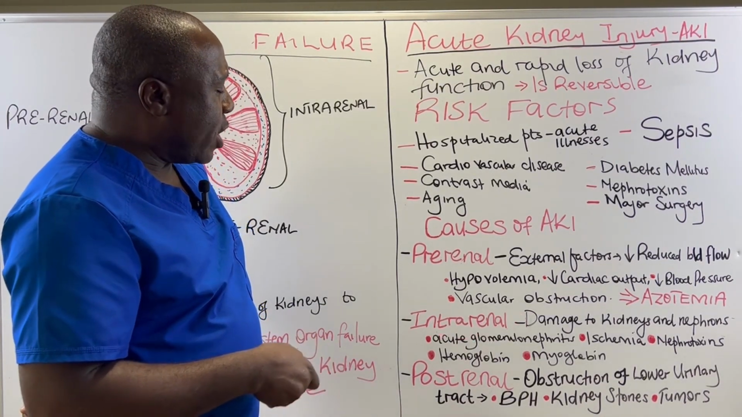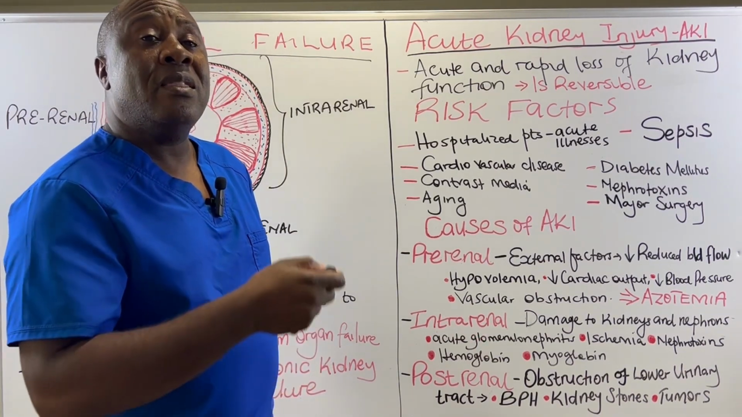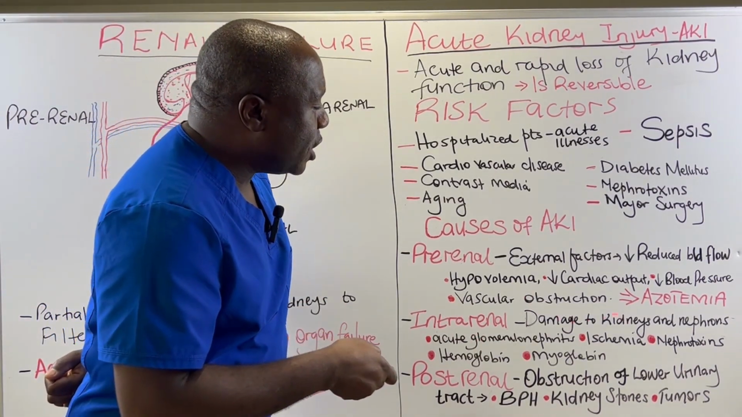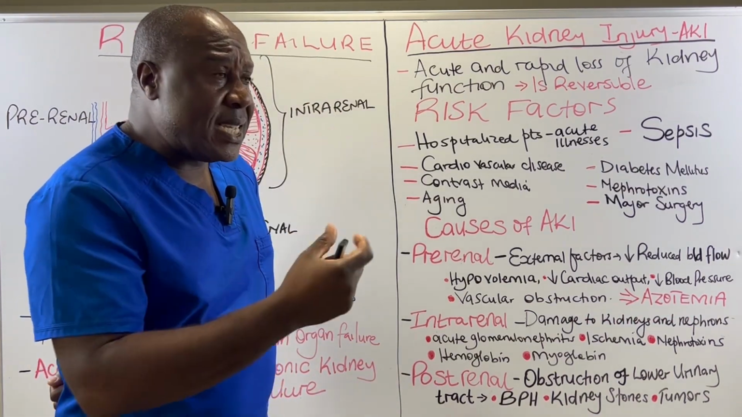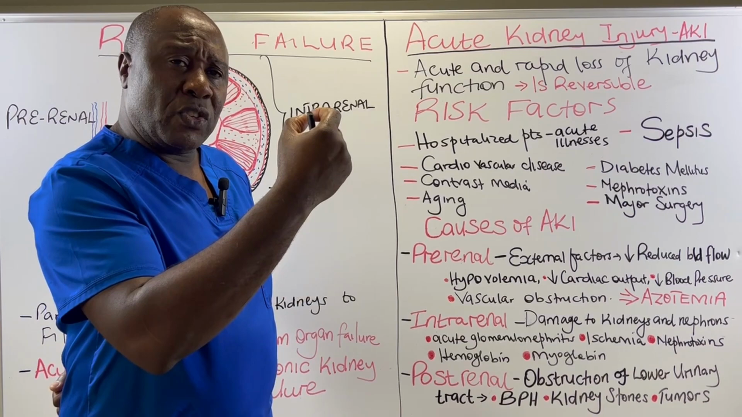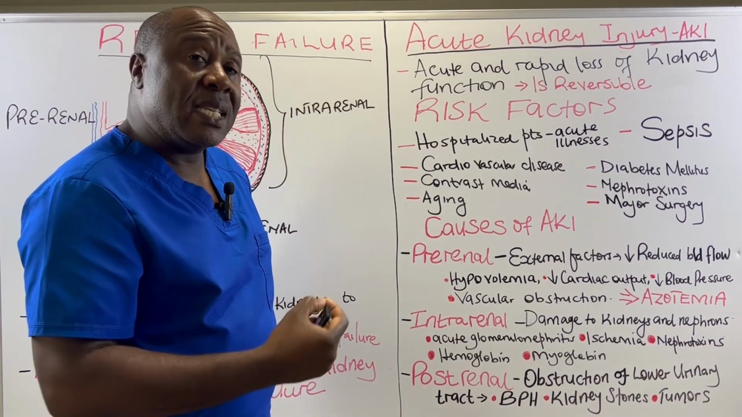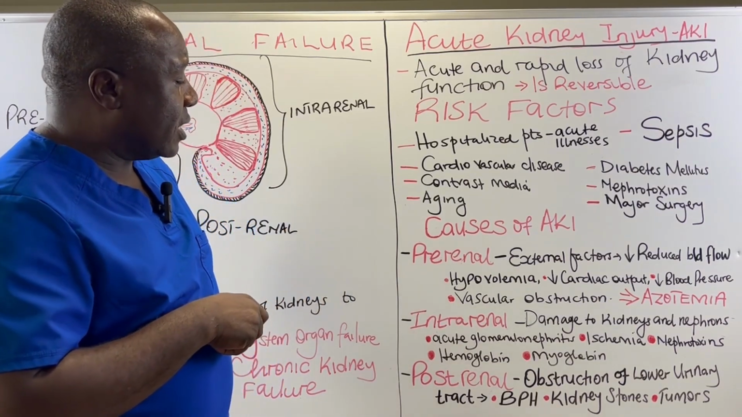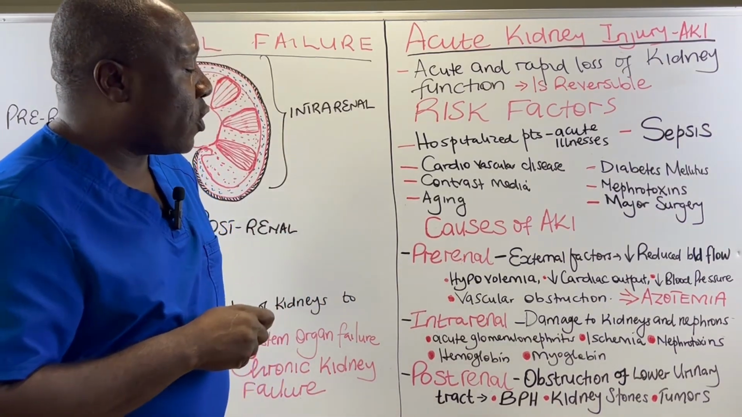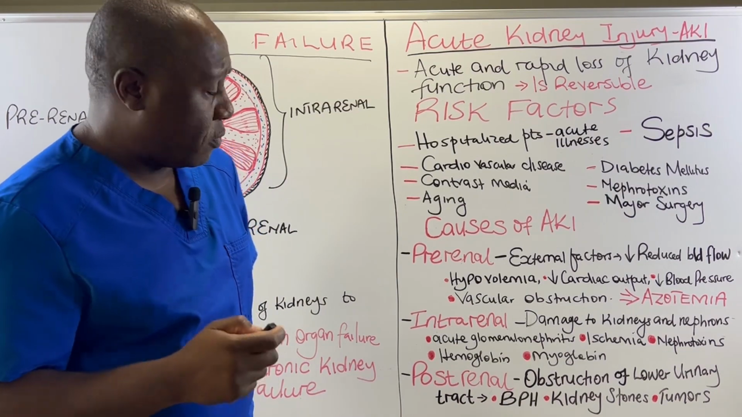Now, intrarenal causes are those causes that result in damage to our kidneys and the nephrons. When our kidneys are damaged, when our nephrons are damaged, then our kidneys cannot perform their function properly. So this is referred to as acute kidney injury as a result of intrarenal causes. What are some of those causes?